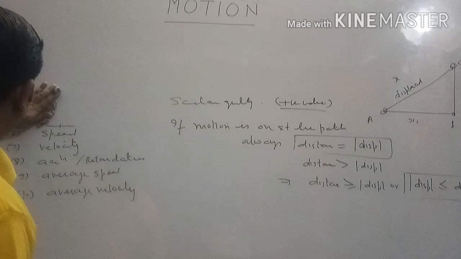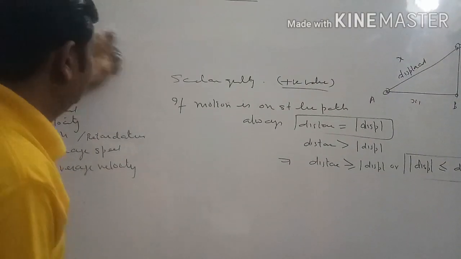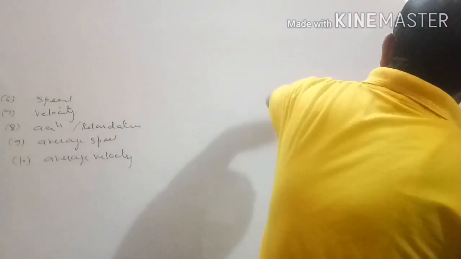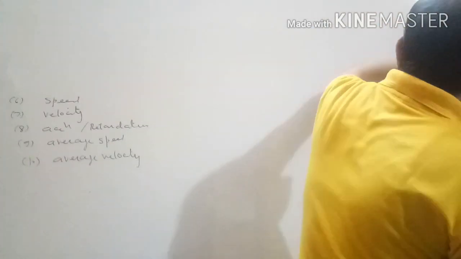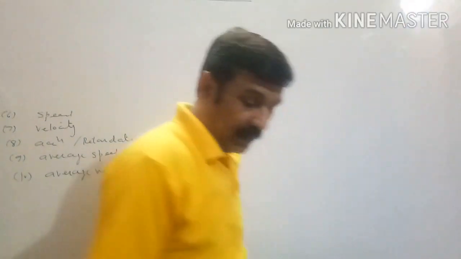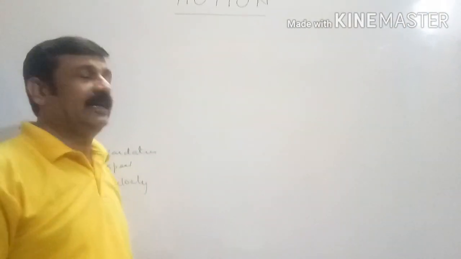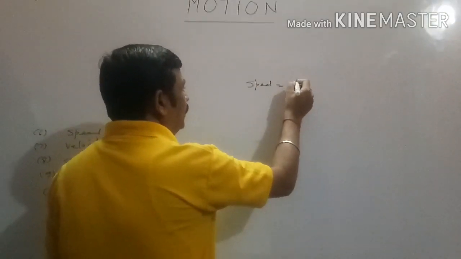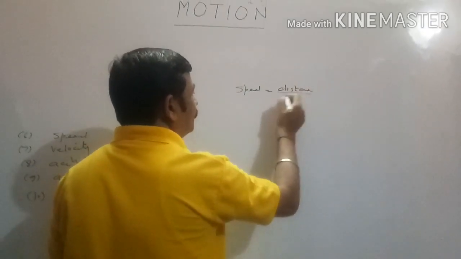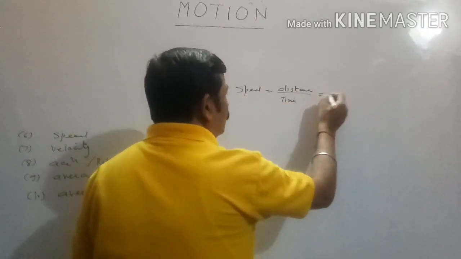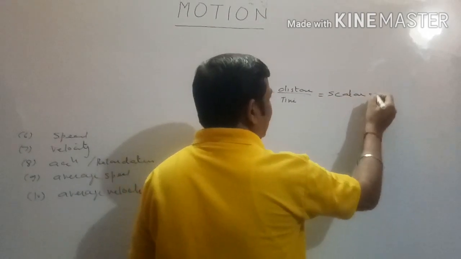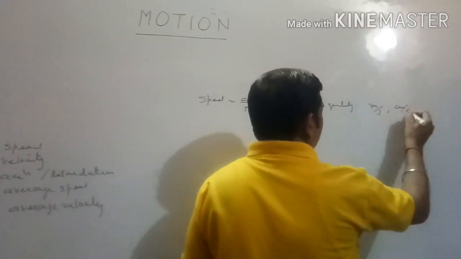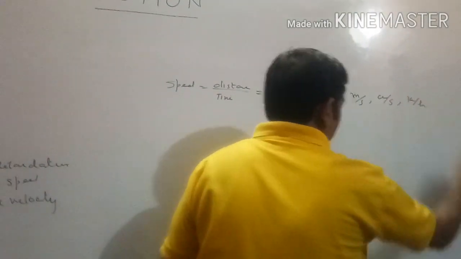Speed. Distance traveled per unit time is known as speed. As distance is a scalar quantity, time is a scalar quantity, so speed will also be a scalar quantity. Speed is distance upon time. Unit will be either meter per second or centimeter per second or kilometer per hour.